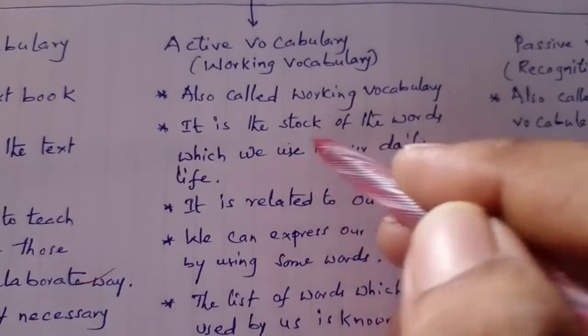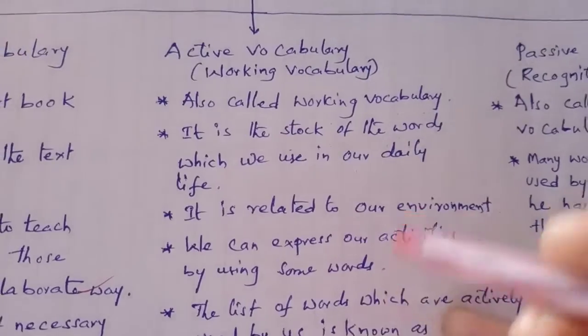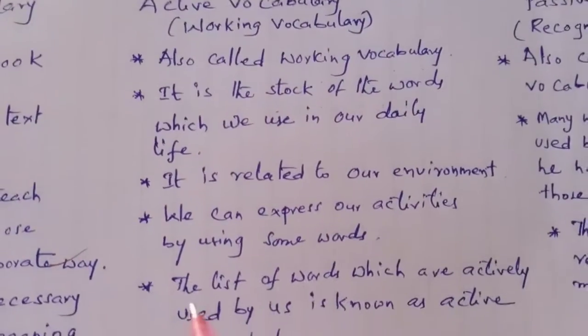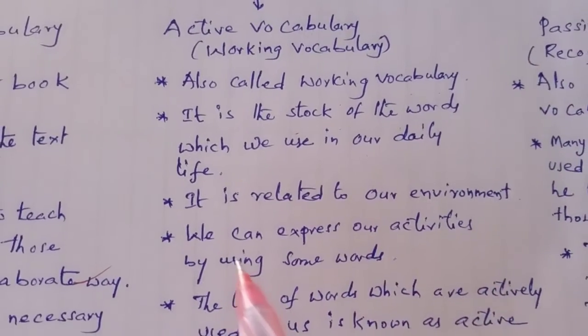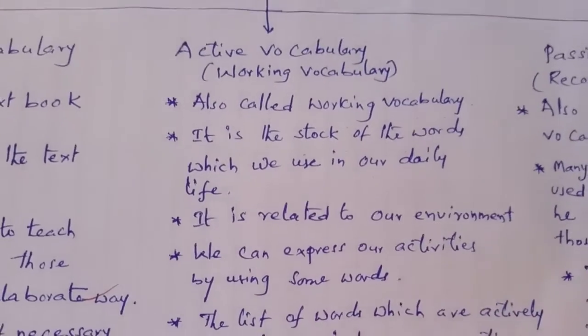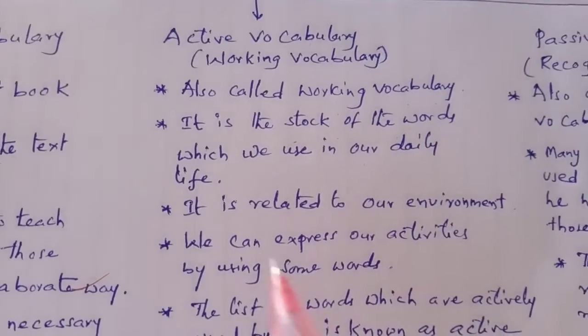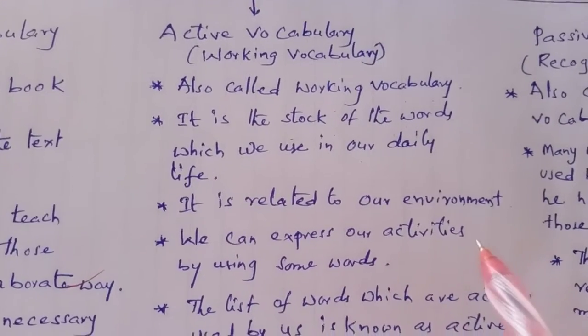So this stock of words we use in our daily routine life is called active vocabulary. And it is related to our environment, that means our situations and the occasions which we are in.